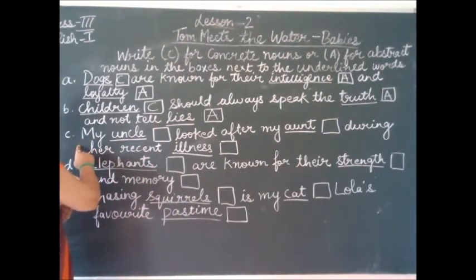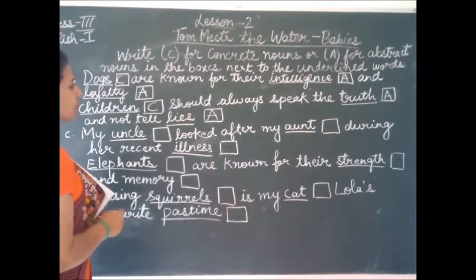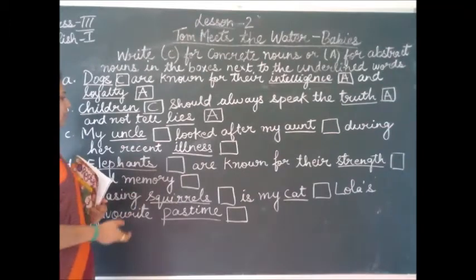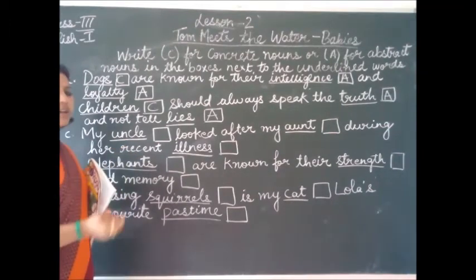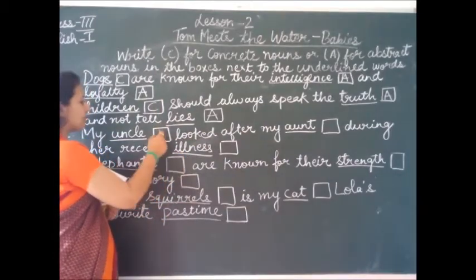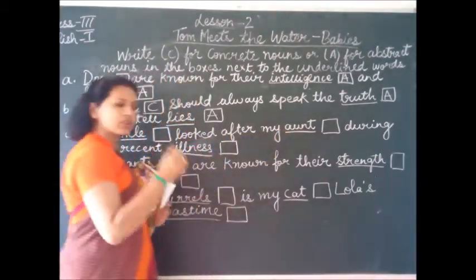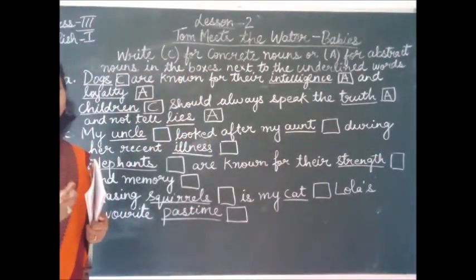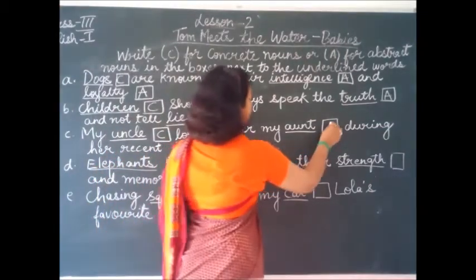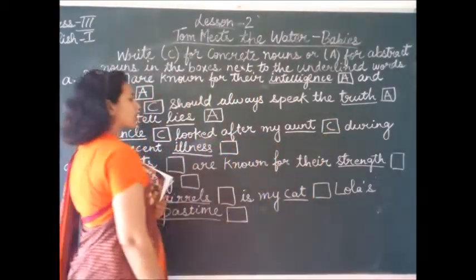Now come to the third sentence: My uncle looked after my aunt during a recent illness. The words are uncle, aunt and illness. Uncle and aunt both can be seen, and we can also touch them. So this is your concrete noun. Write C in both the boxes.